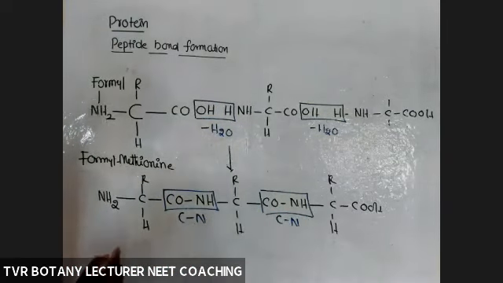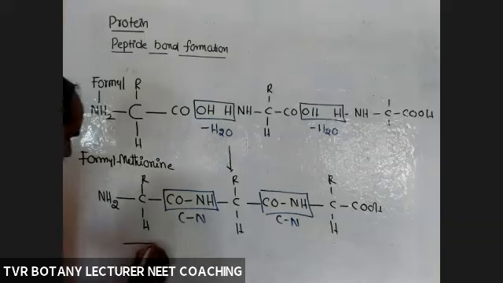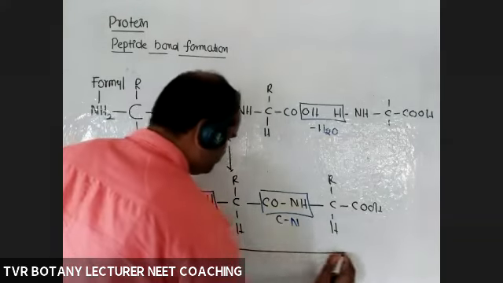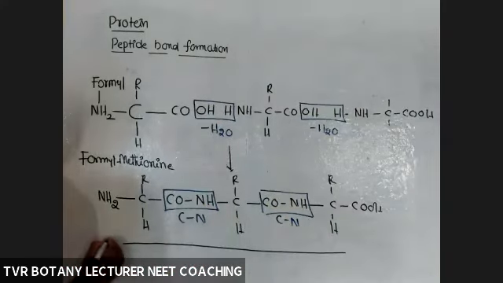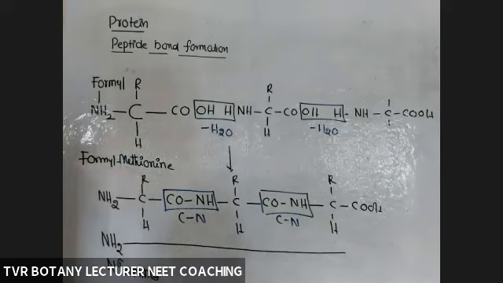So what about the terminus? Yesterday I told you. Here, the starting end is N, meaning NH2. So this is the N terminus, the starting one.